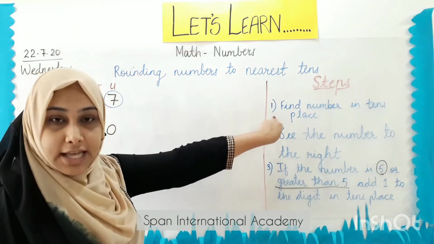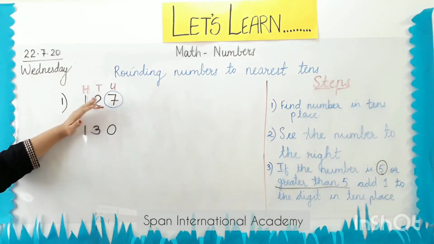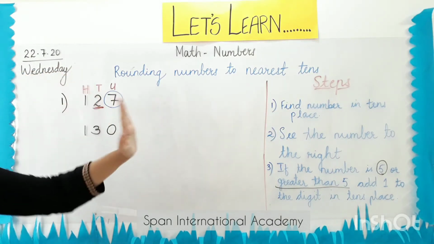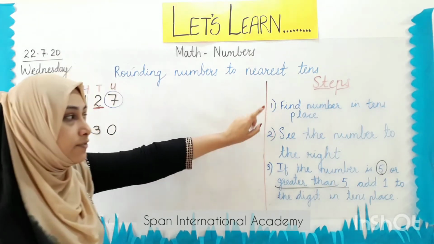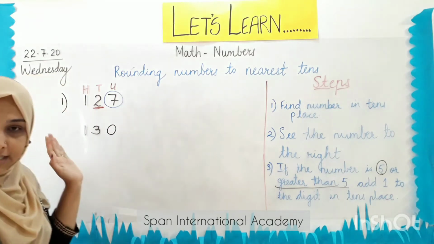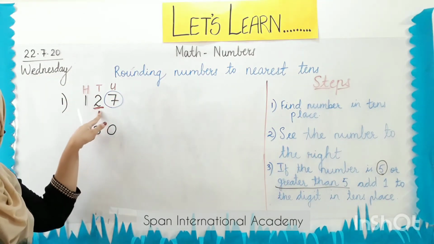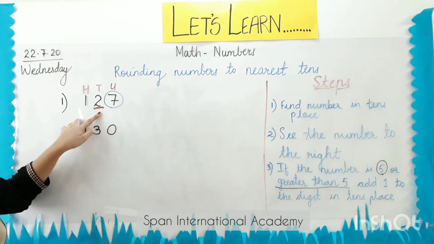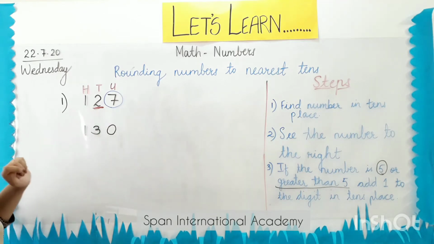Let's see the first step. The number was 127. The first step was to find the number in the tens place. We wrote the place value. We found the number which is in the tens place. That is number 2. We found that number 2 is in the tens place.